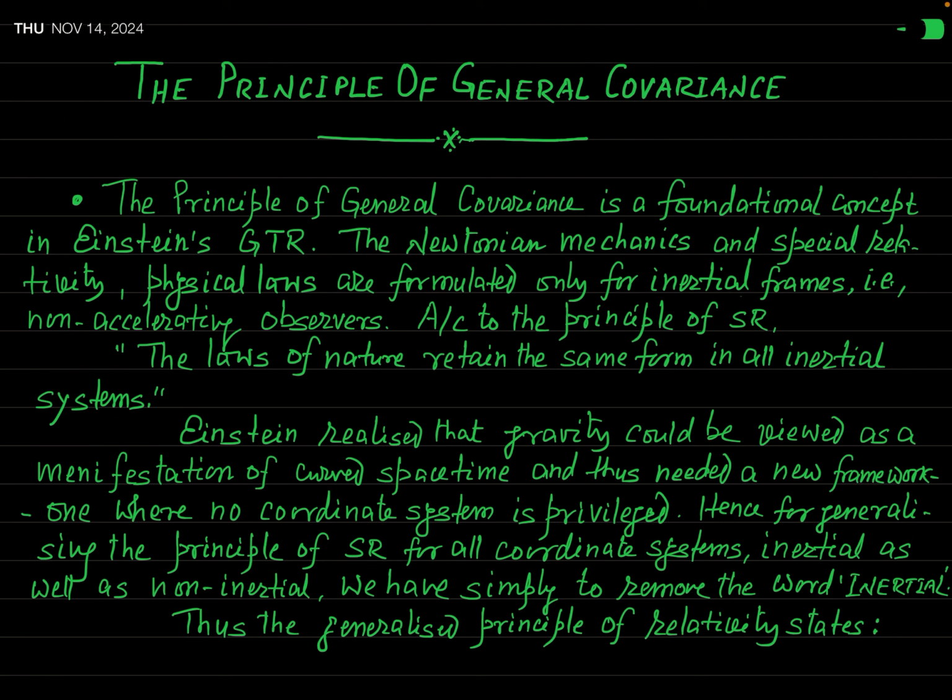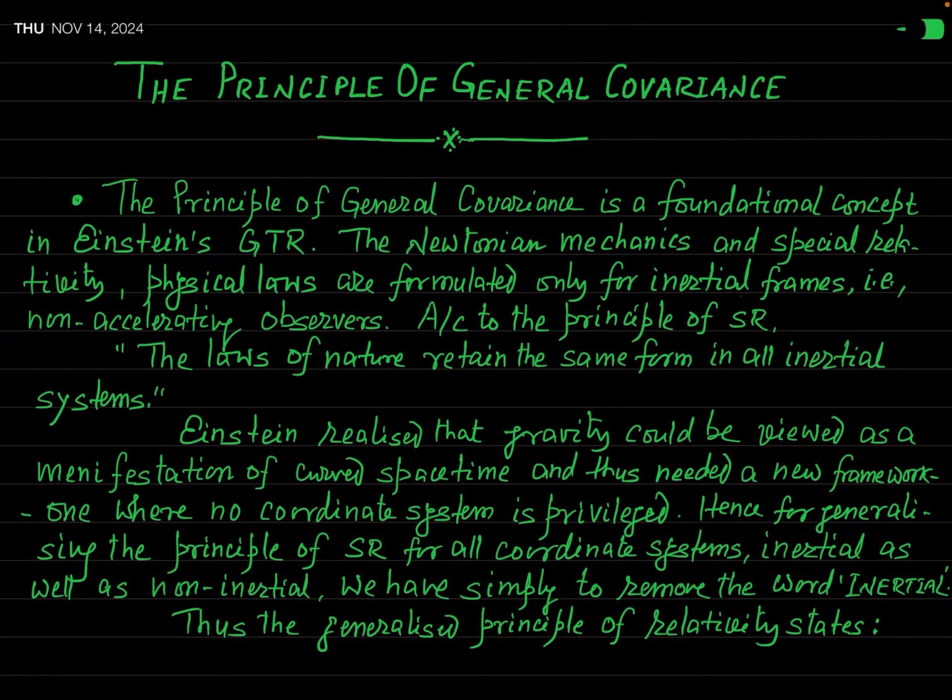Now, today we are going to see a very important principle of general relativity. This is called the principle of general covariance. In fact, what is this principle of general covariance and how we can explain it?